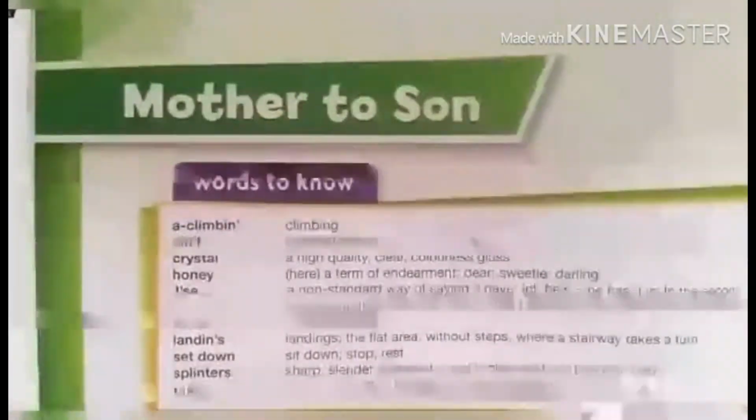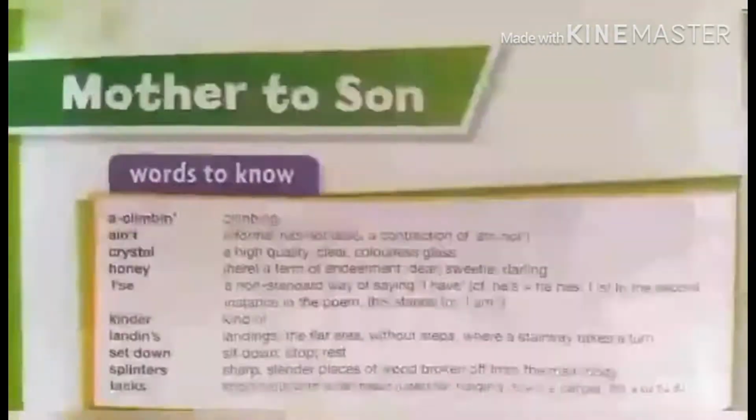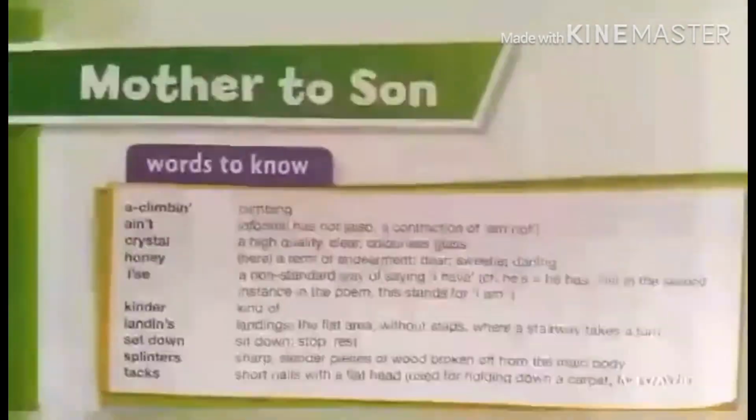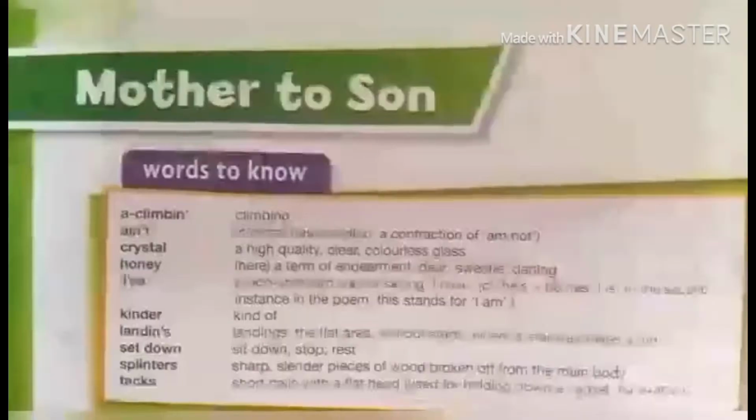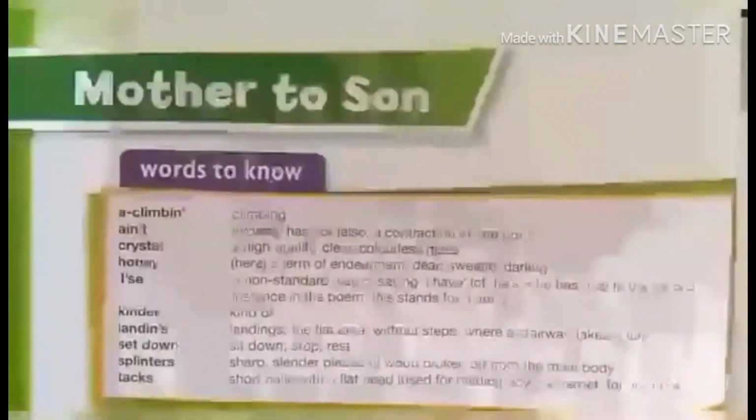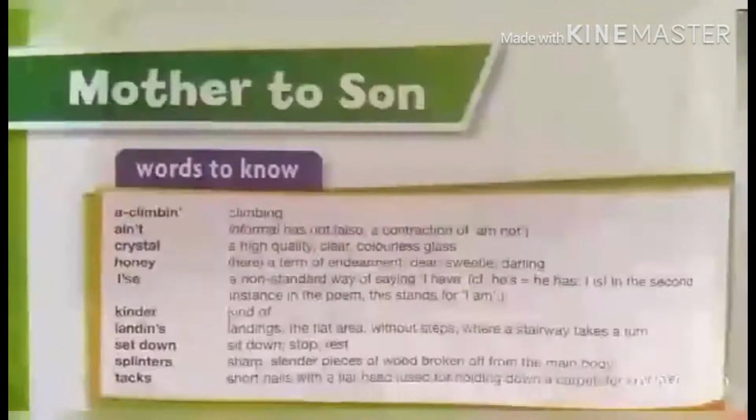The next word is eyes. Eyes is a non-standard way of saying I have. It is a non-standard way of saying he has and I am, but this is a poem, and in normal English you cannot find this word. And in a poem, poets usually like to use classical language, classical vocabulary. So eyes is normally not used in simple English, in informal or formal English.